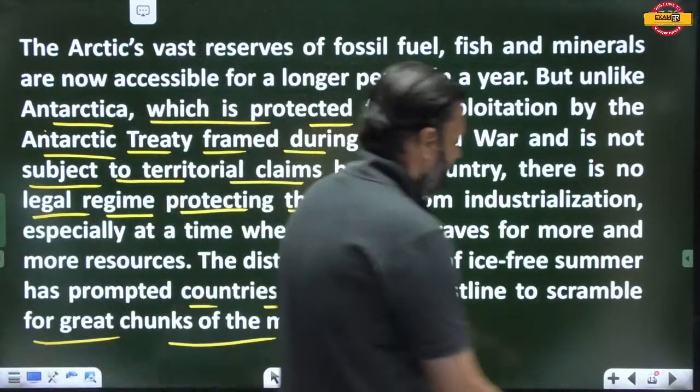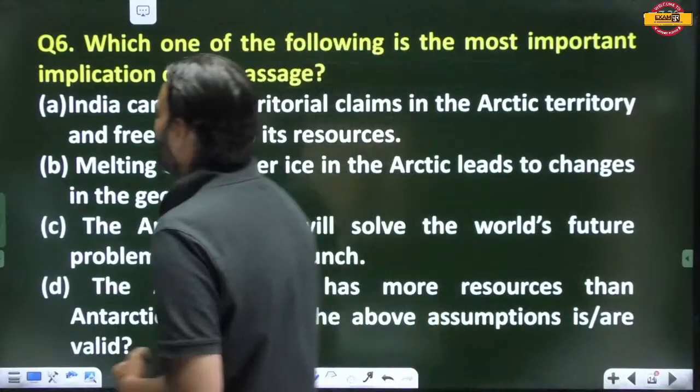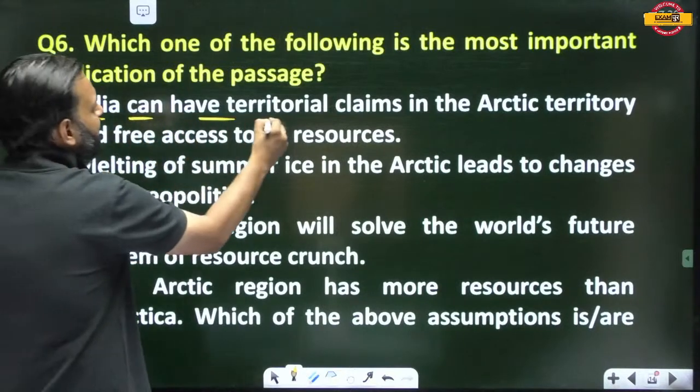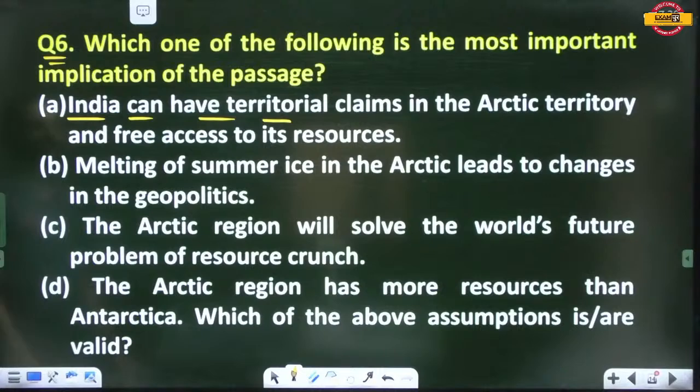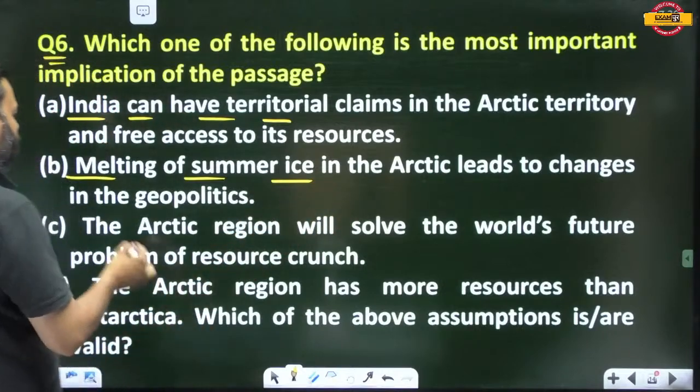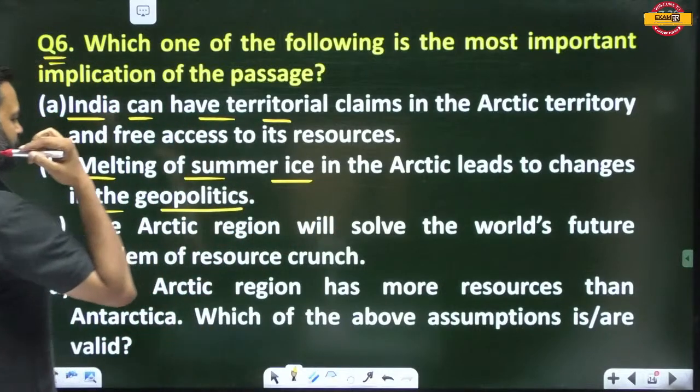Okay. Now see the question. Question number 6. Which one of the following is the most important implication of the passage? A: India can have territorial claims in the Arctic territory and free access to its resources. B: Melting of summer ice in the Arctic leads to changes in the geopolitics.